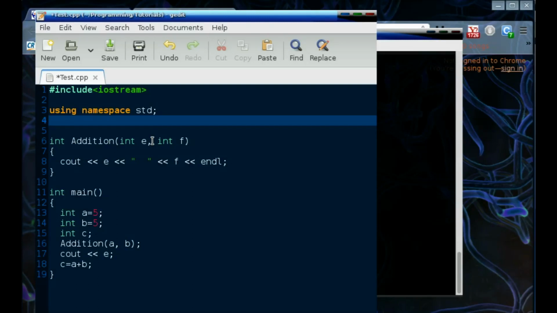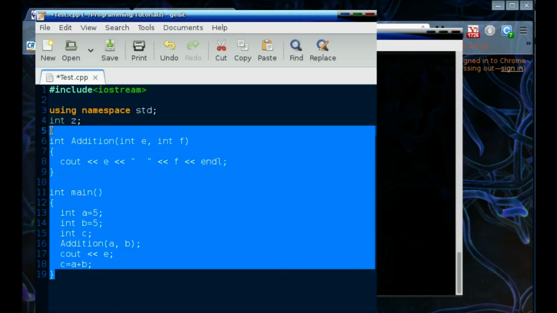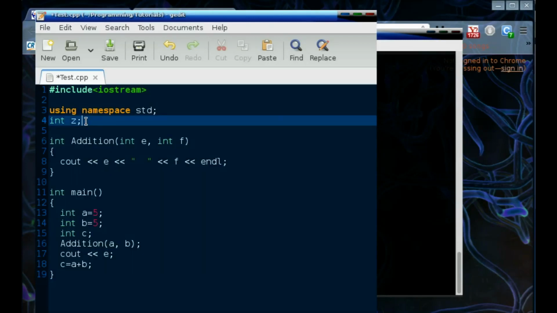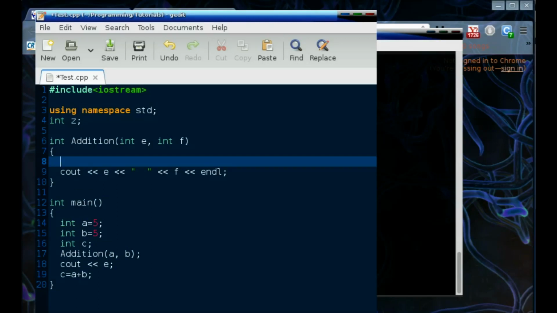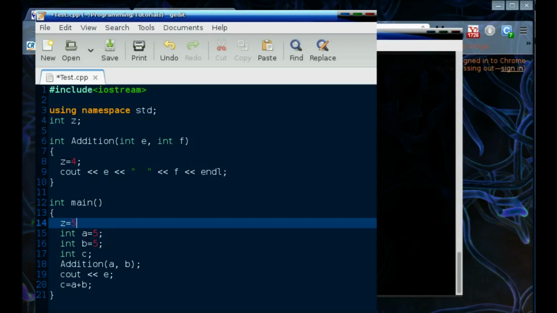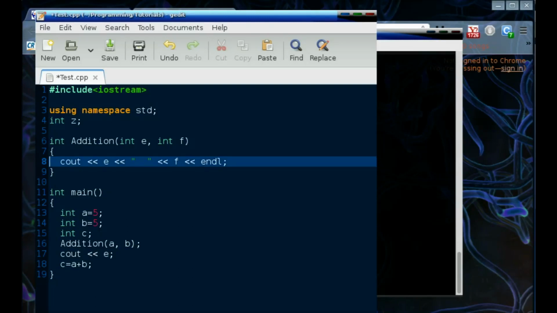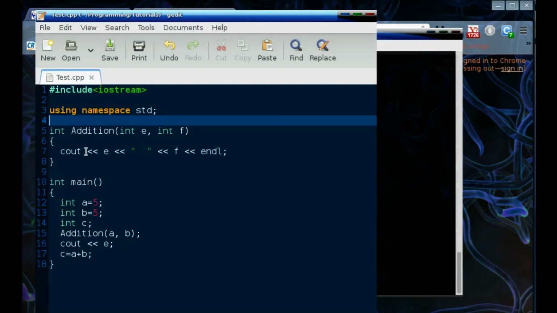All right, now, for example, if I would have said outside both of these functions, int z, then z has a scope of everything, and it's called a global variable because it can be accessed globally anywhere in the program. I can just access here z equals 3, it will not complain. I can say here z equals 5, it will not complain. All right, so that's called a global scope, that is declared even outside the main function, and if it is not inside any other function, it is called a global variable and it can be accessed by anything in the program. Usage of global variables is not very recommended. Only use it when it is absolutely necessary.